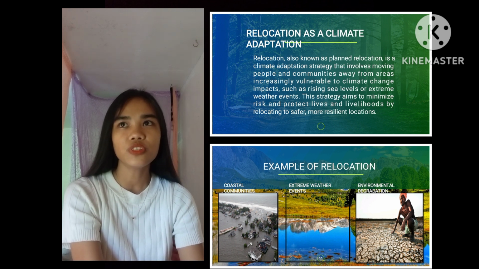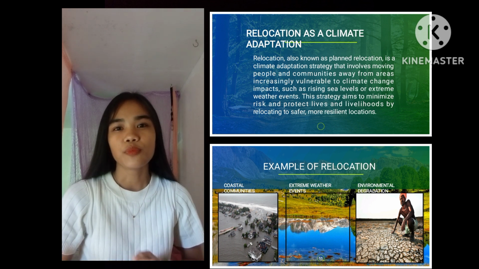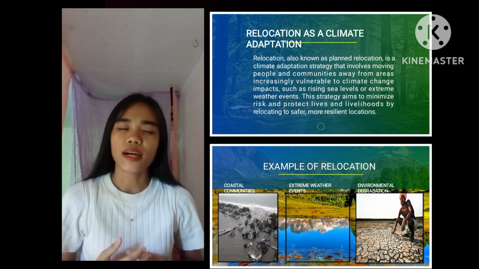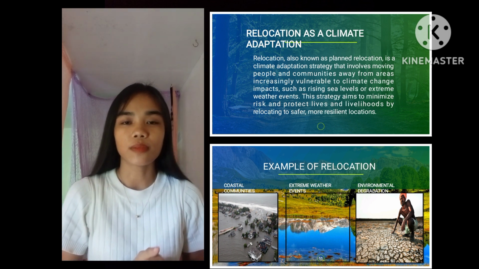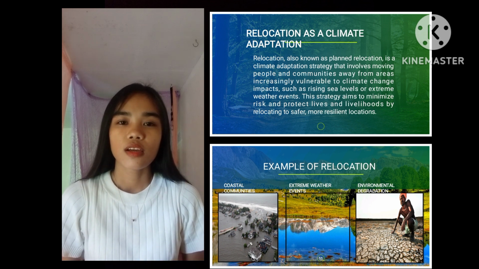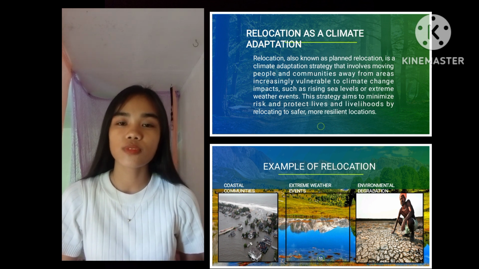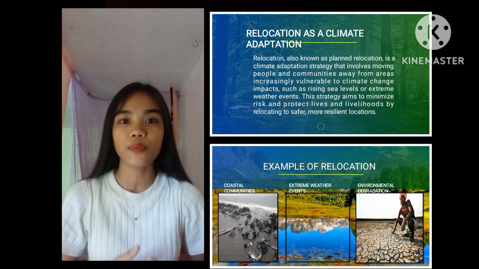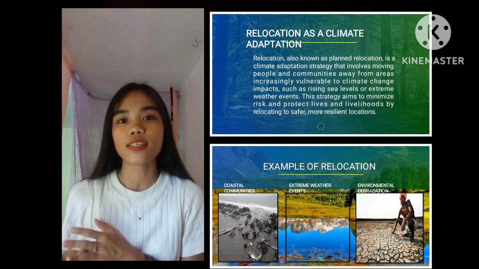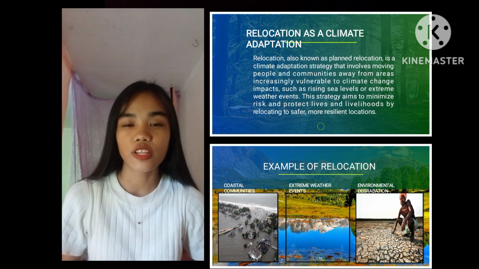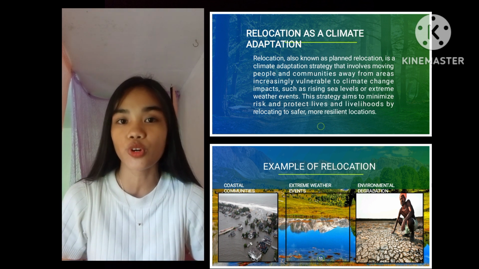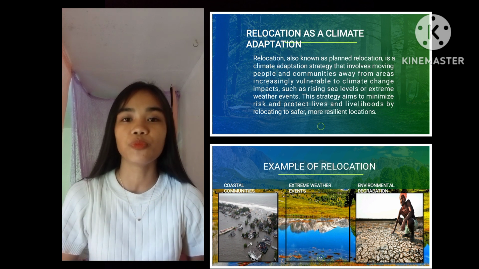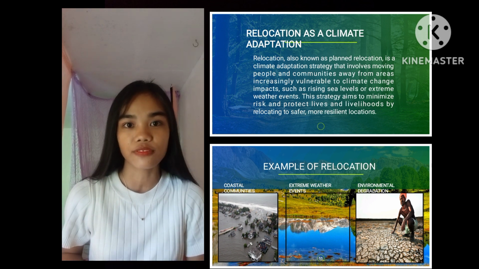So, ang relocation, mubalis mo sa lain nga lugar. Like, for example, kay nakapuyo man mo sa kanang coastal environment, doon mo sa kanang mga tubig, para mas safe mo pag na magkuan po ng climate change. Mubalis mo sa lugar kung asa mas layo siya, mas dili siya vulnerable og mga rising sea levels. Mao na siya ang relocation. Mubalis mo og lugar kung asa mas safe.